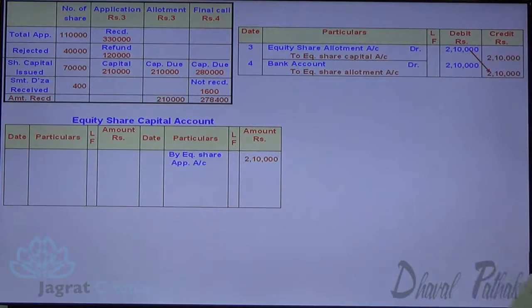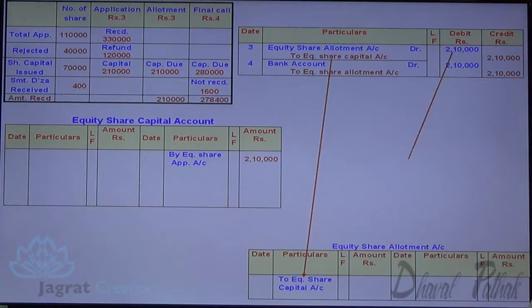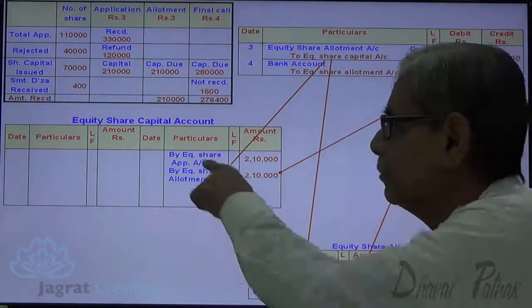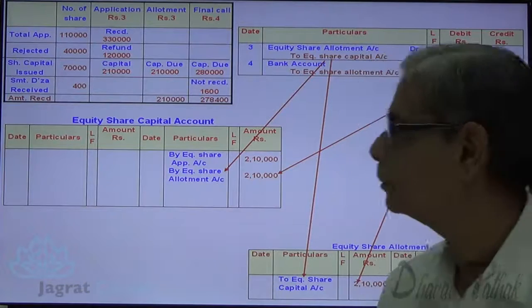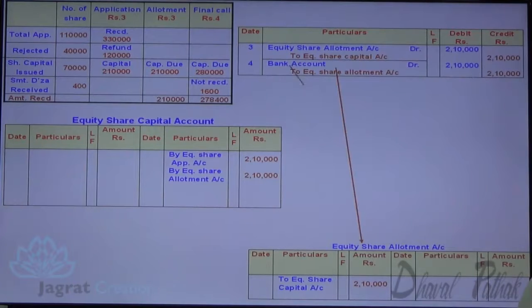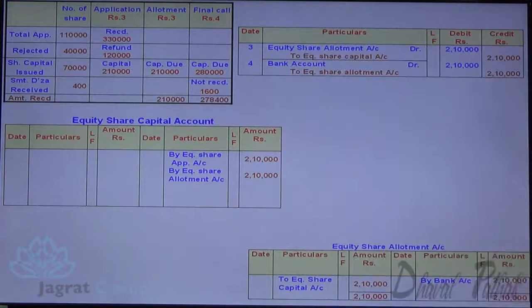Now here I am going to prepare share allotment account. Share allotment account is debited, share capital account credit, 2,10,000. Here share capital account is credited with 2,10,000. Particulars column, equity share allotment account. Now bank account debit to equity share allotment account credit. So write on the credit side of share allotment account by bank 2,10,000. Share allotment account is closed, 2,10,000, 2,10,000. This is how share allotment account is prepared. Observe it.